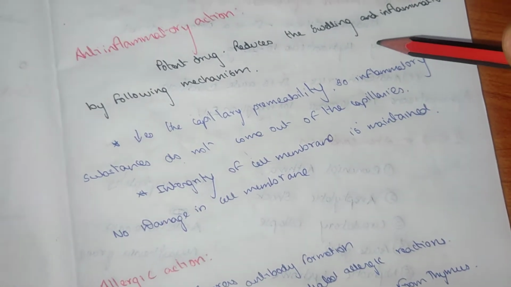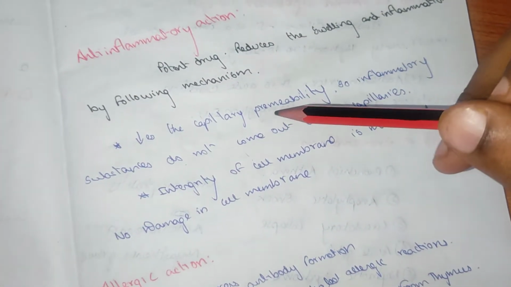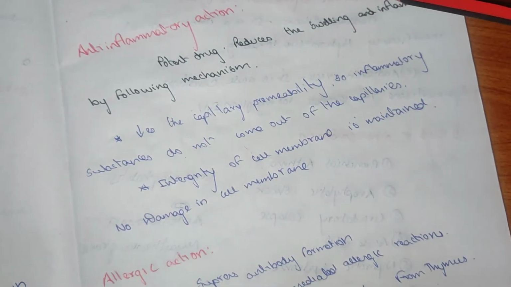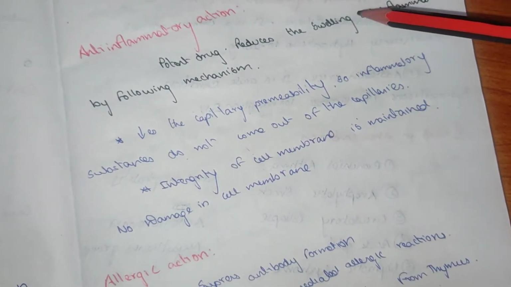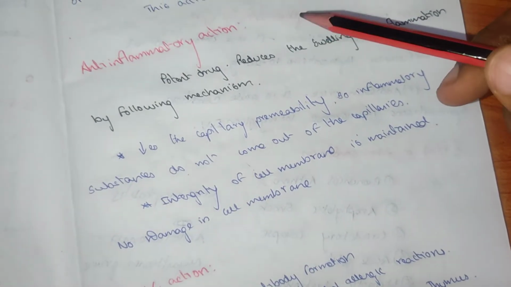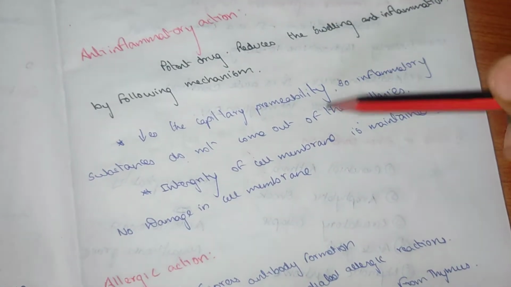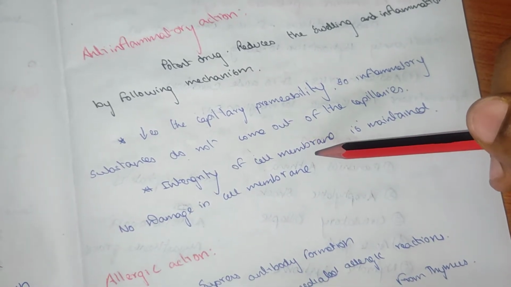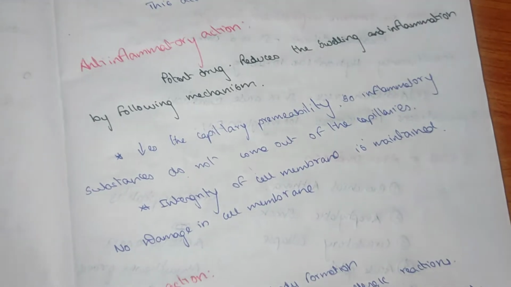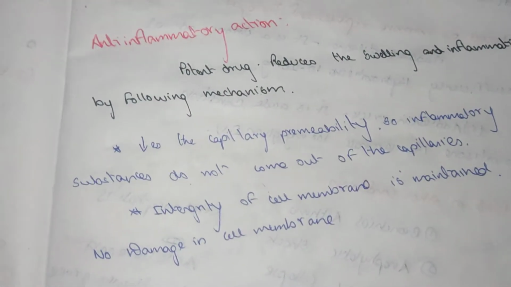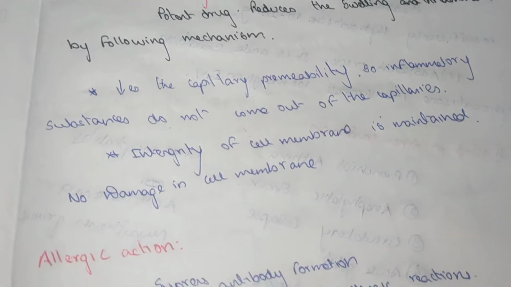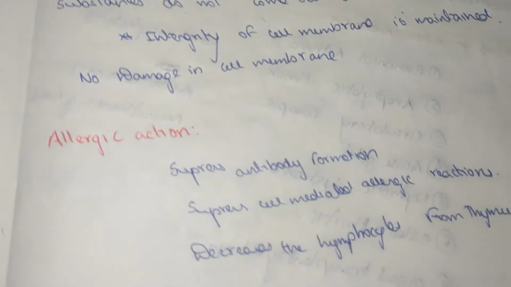When capillary permeability decreases, the inflammatory cells cannot come out. In this way the anti-inflammatory action is achieved, and the integrity of the cell membrane is maintained, with no damage to the cell membrane.